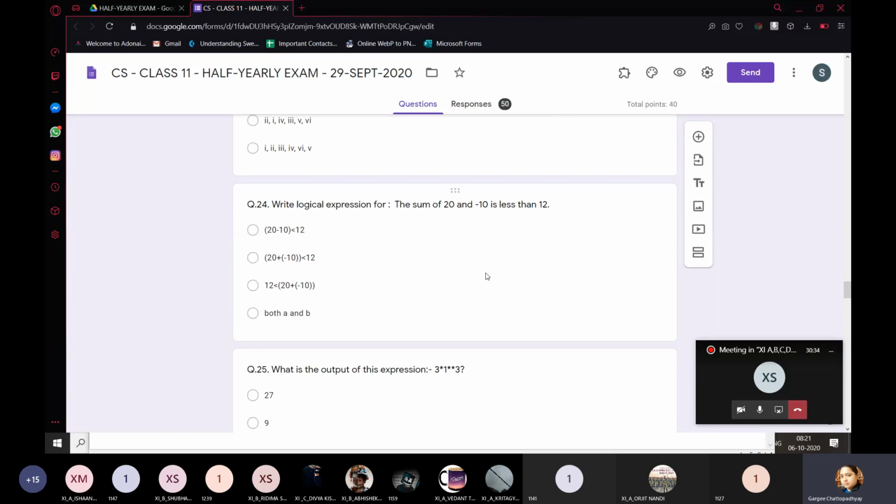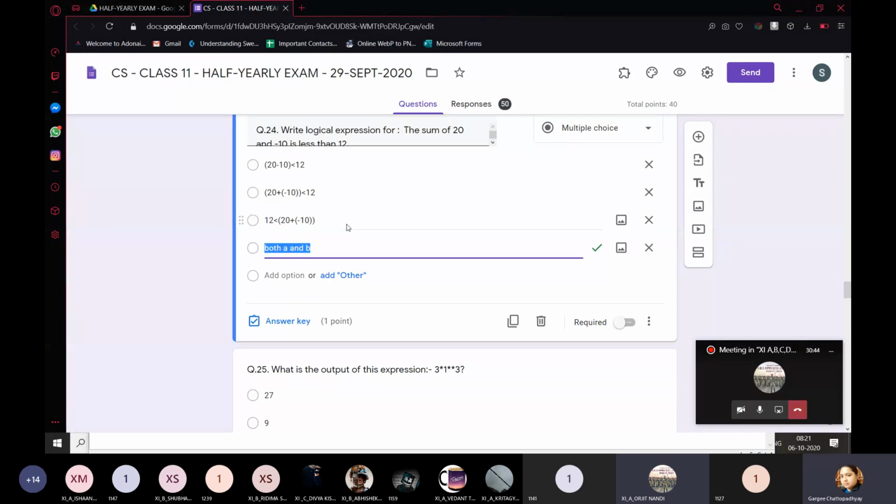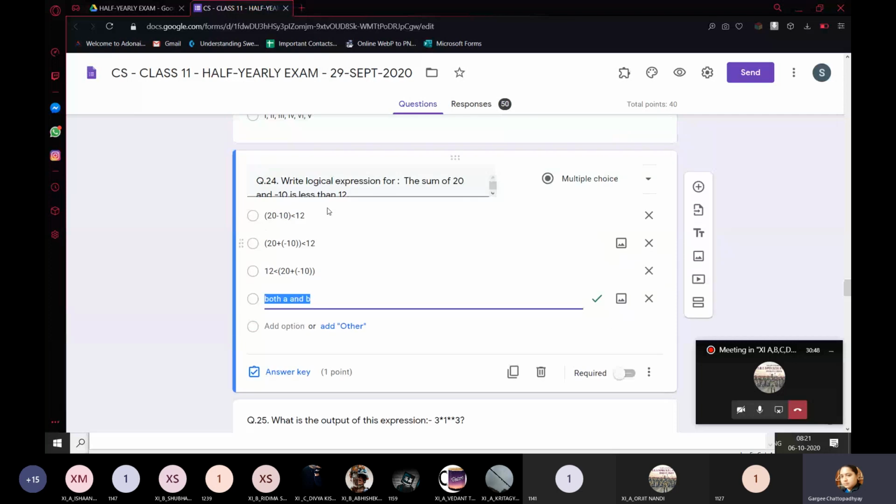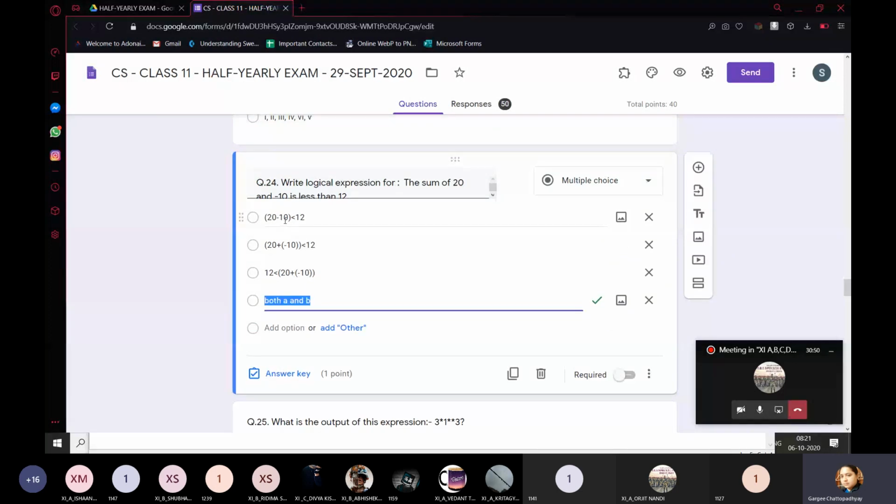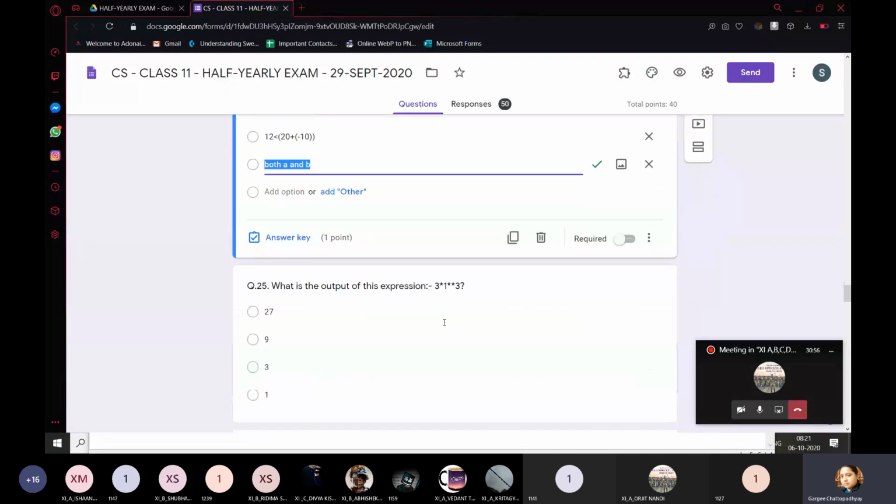Write logical expression for the sum of 20 and minus 10 is less than 12. So which option will you choose? D. It's the D part. Both A and B are true. The first one, 20 minus 10, is written. Second one, 20 plus minus 10, which will obviously evaluate to the first one only.